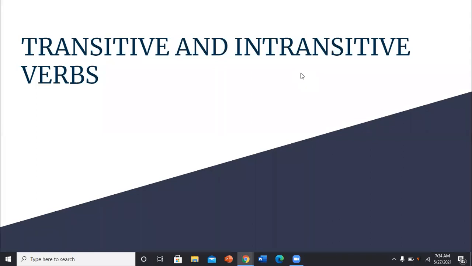So why is this knowledge of transitive and intransitive verbs necessary for all of us? We take these verbs into consideration in what is called active voice and passive voice. Now, what is the importance of active and passive voice? See, sometimes you give importance to the doer of the action. Sometimes you give importance to the victim of the action.